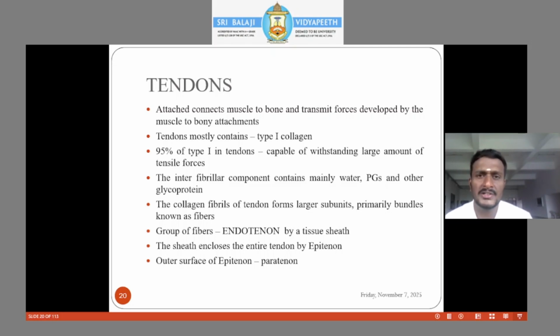95% of type 1 collagen is present in tendon. That's the reason our muscle stretches. So it is undergoing tension, or it resists the tensile stress. The interfibular component contains mainly water, proteoglycans, and glycoprotein.